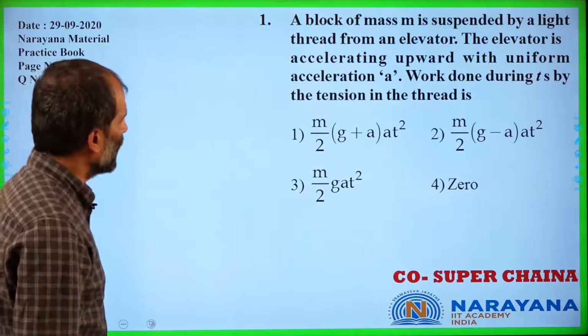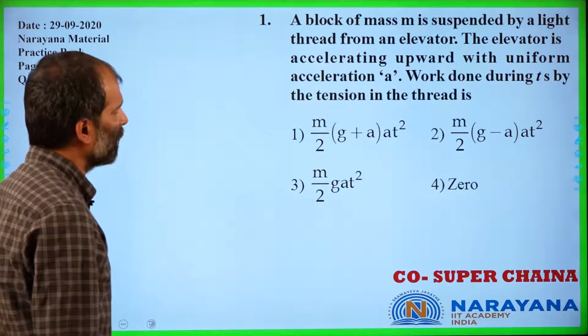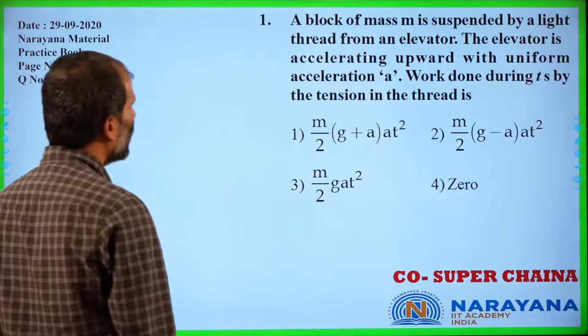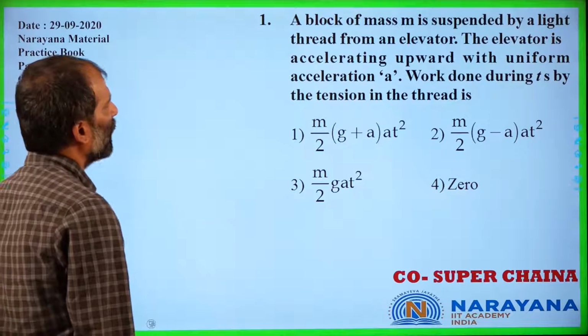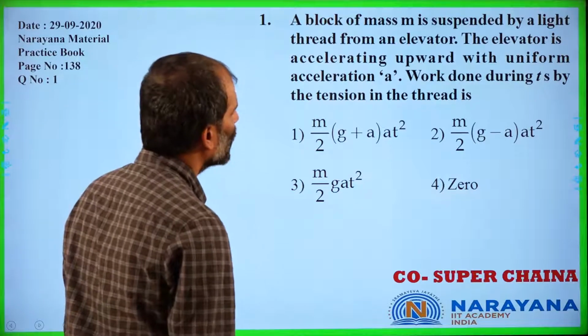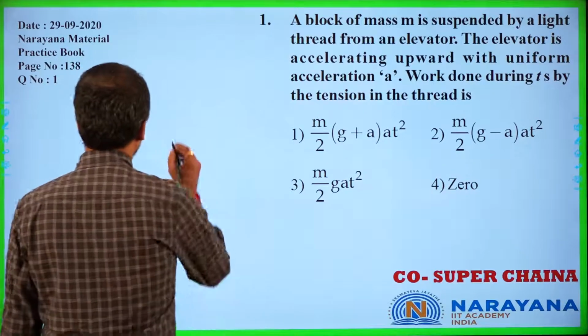A block of mass m is suspended by a light thread from an elevator. The elevator is accelerating upward with uniform acceleration a. Find the work done during t seconds by the tension in this thread.